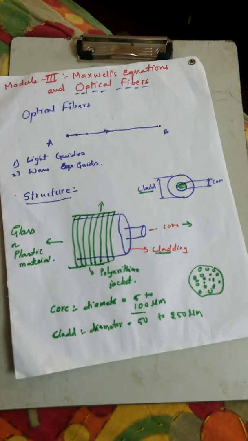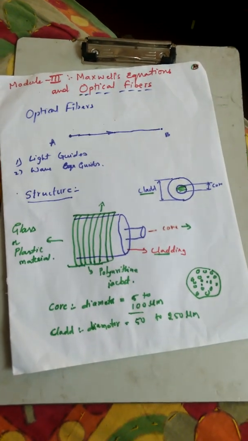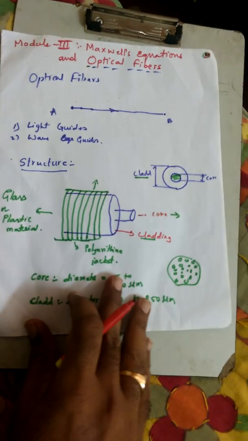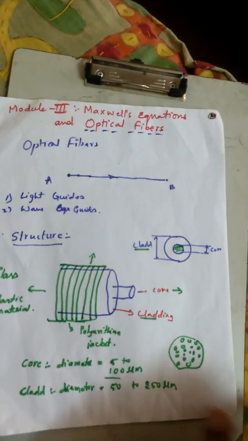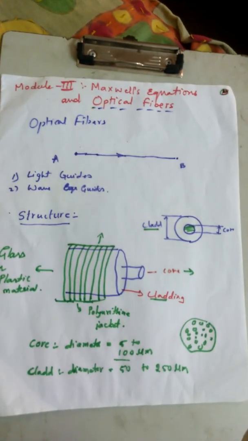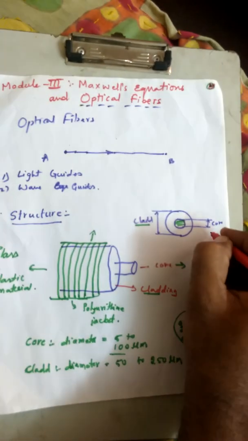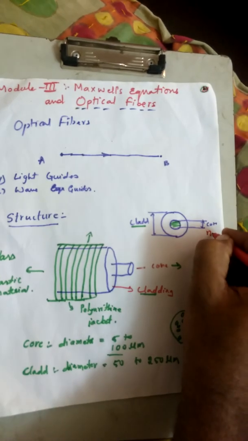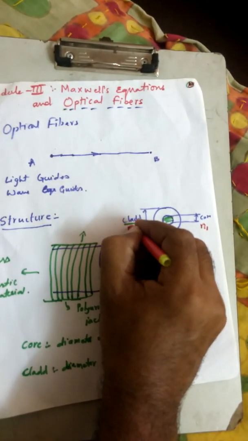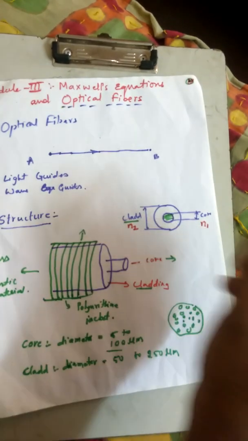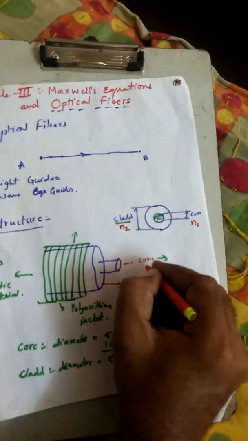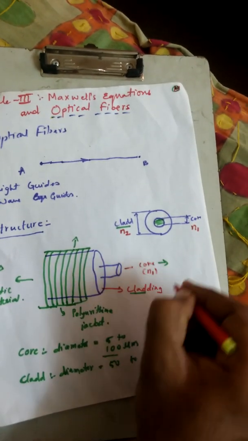Now basically the glass materials are characterized by a property that we already know, which is nothing but the refractive index. The core has one type of refractive index, N1, and the cladding has another value of refractive index, N2. So the core has a refractive index N1 and the cladding has a refractive index of N2.